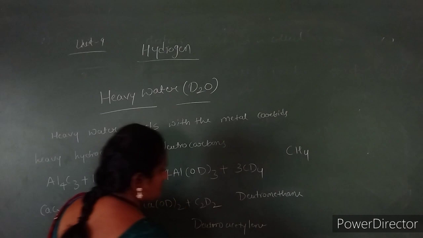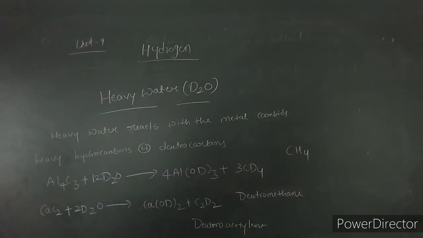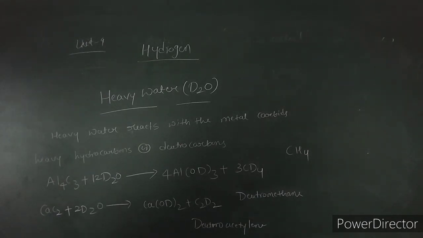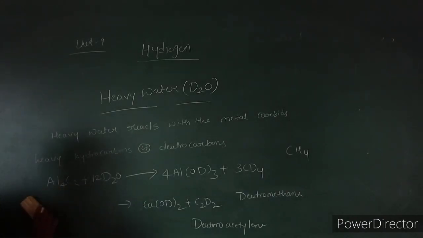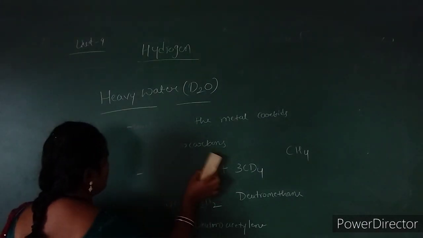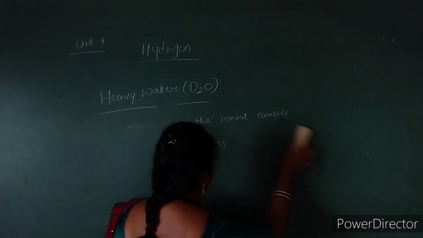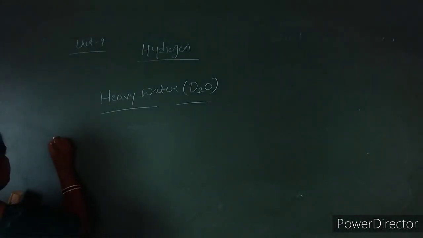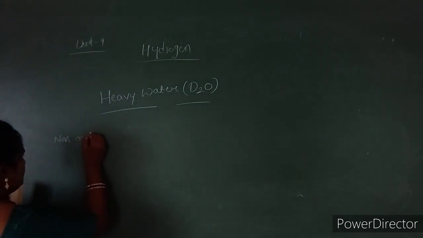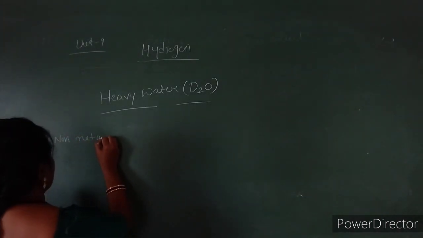Deuteroacetylene. In this way, heavy water reacts with some of the metal carbides, giving deuterohydrocarbons, also called deuterocarbons. Some non-metal oxides also react with heavy water, giving deuteroacids. For example, sulfur trioxide.